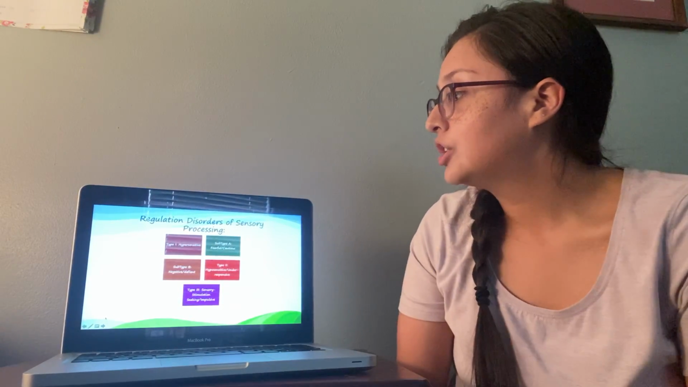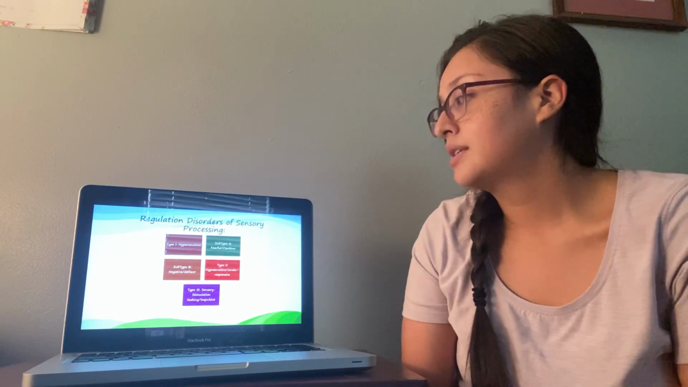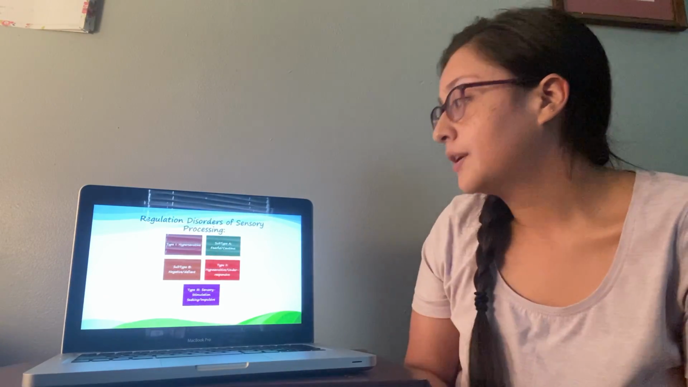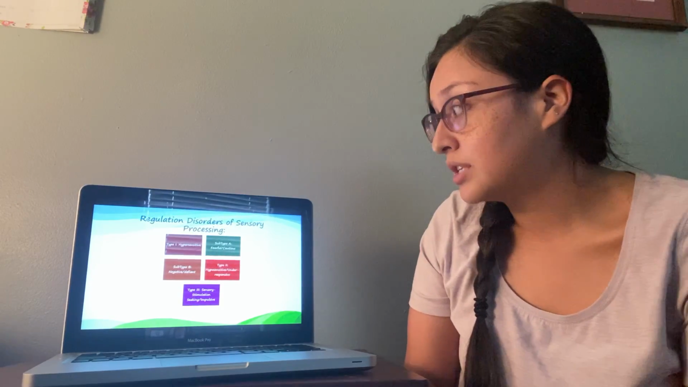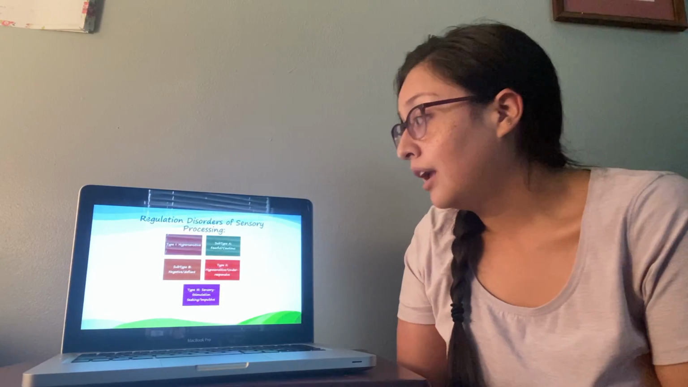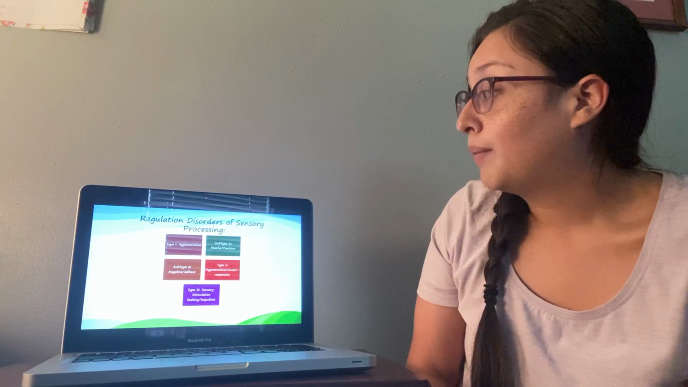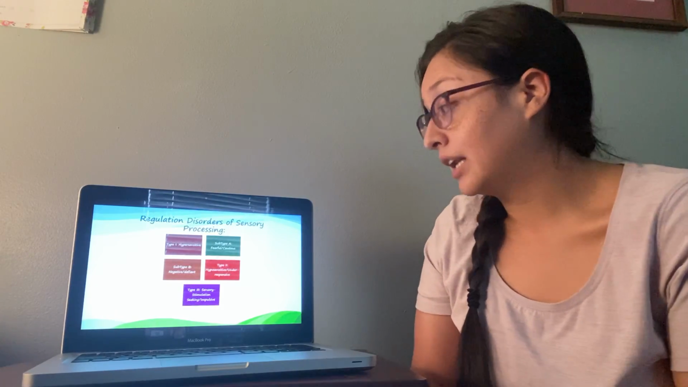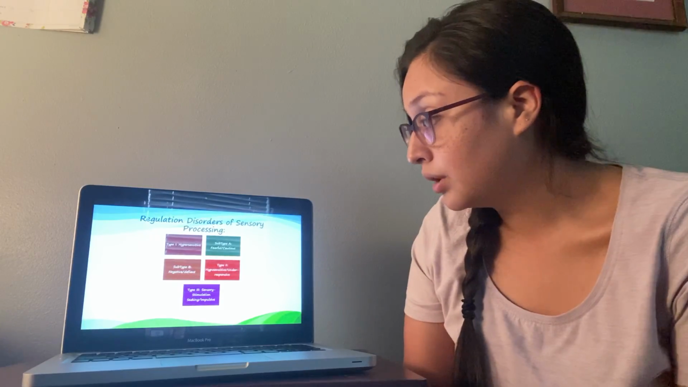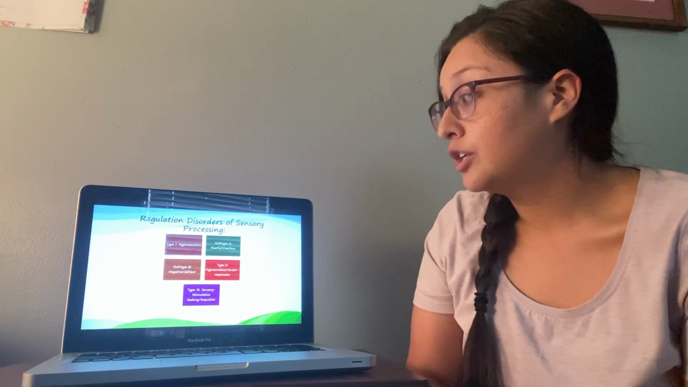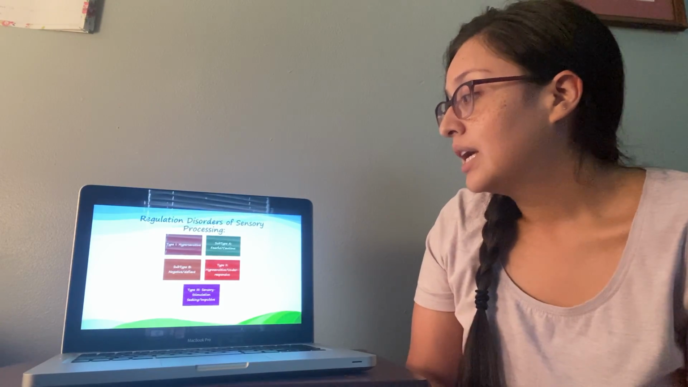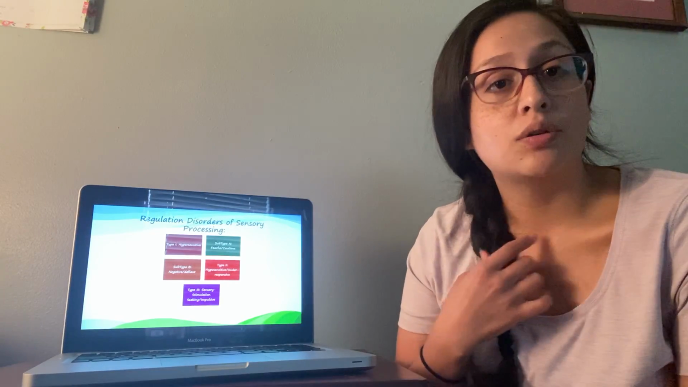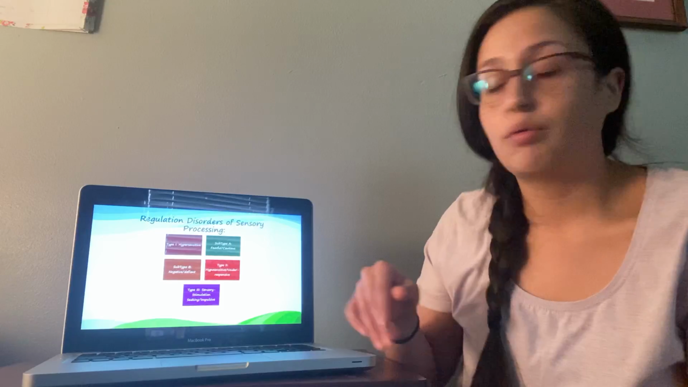Okay, regulation disorders of sensory processing. So here are the different types. Type 1 is a child that may be hypersensitive. Subtype A is a child that may be fearful, cautious. Subtype B, a child that may be negative, defiant. Type 2, they may be hyposensitive, underresponsive. And type 3, sensory stimulation seeking, impulsive. So what do each of those mean exactly? Well, I'm going to break it down for you guys right now.